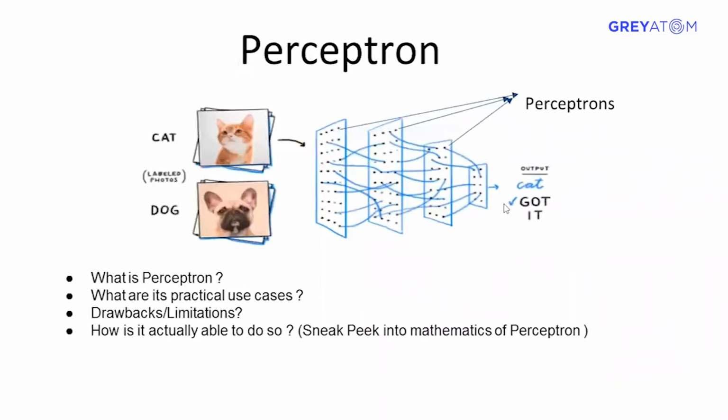The key takeaways of today's lesson will be what a perceptron is, what its practical use cases are, where we use it, and what its limitations are. So how is a perceptron actually able to classify into its class, basically whether that animal is a cat or a dog?